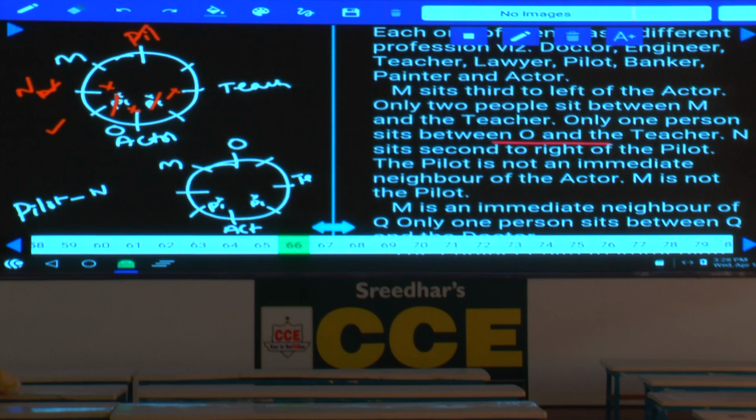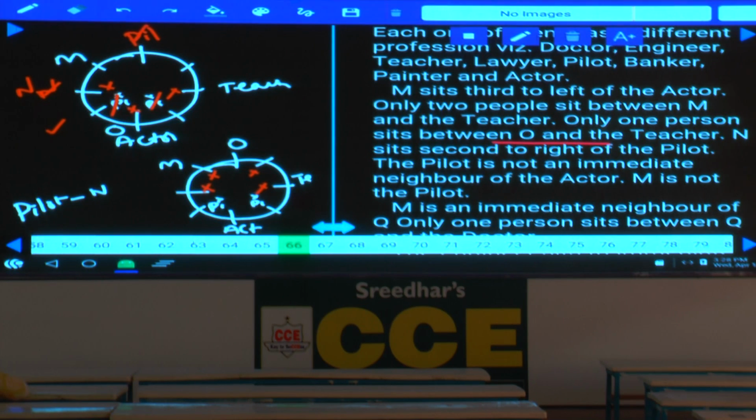And again in this case, now pilot cannot be in these 2 places. Pilot cannot be here. Pilot cannot be M as well, isn't it? Pilot cannot be here. Then what is the only possibility? Pilot cannot be here. Then this O is the pilot, isn't it?